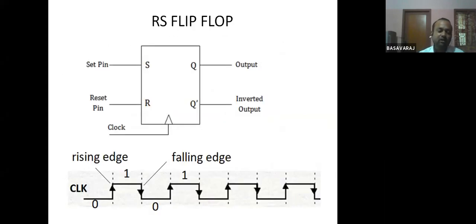As I told previously, there is not much difference between a latch and a flip-flop. Here also S equal to 1, R equal to 0 means set condition. R equal to 1, S equal to 0 means reset condition. If S and R are both 0, it's no change, the old state will be retained. The only difference is one extra clock signal we are giving.